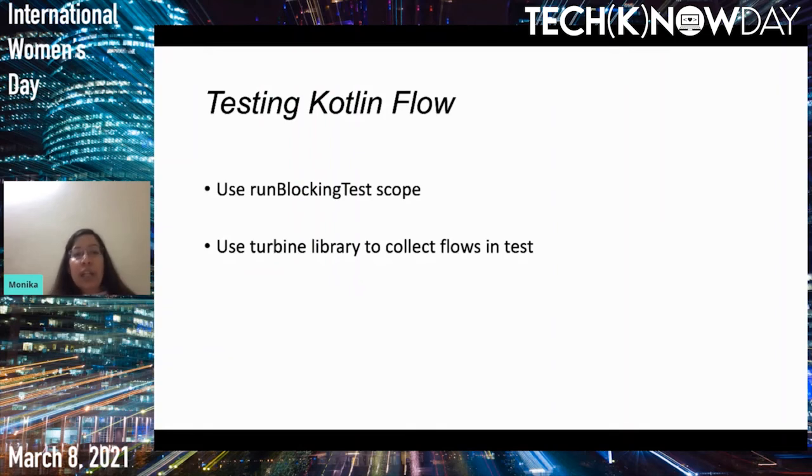And you can mock the result of the method call using any mocking framework. You can use Mockito or MockK. Better to use MockK because Mockito has certain limitations with Kotlin components, like Kotlin objects and extension functions, which MockK doesn't have. It enables developers to test various Kotlin components like top level functions, Kotlin objects, and private functions very easily. So use MockK for mocking, and for actually collecting your flows, we can use this Turbine library.